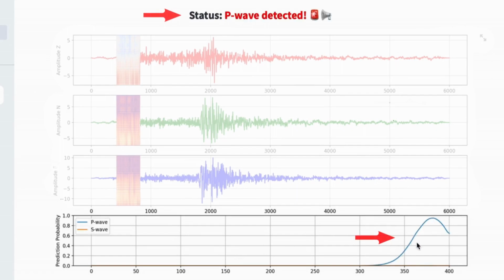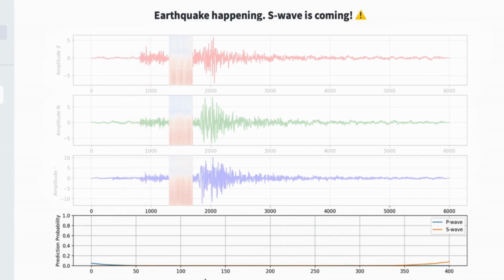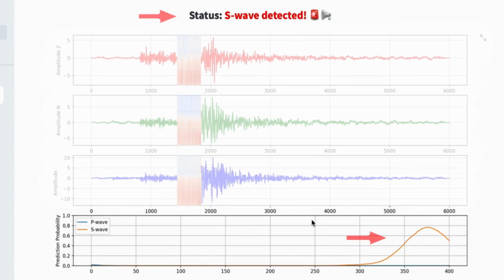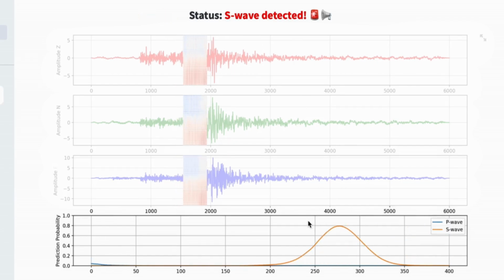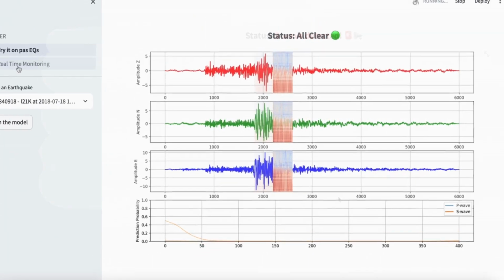The system instantly detected the P wave and issued a warning. Subsequently, the more damaging S wave arrives after 10 seconds. The model also accurately identified the S wave, prompting a second warning. The system also allows users to upload their waveforms and run inference of the model on them for further analysis.